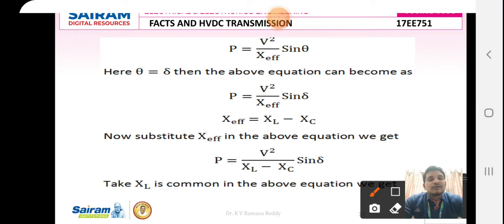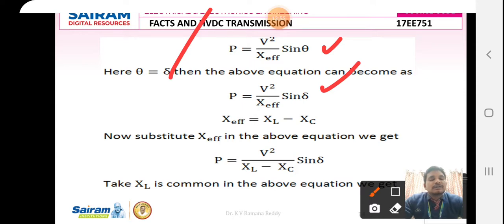Therefore, if you multiply Vm sin theta into V by effective reactance, then P is equal to V square by effective reactance into sin theta. Here, the angle of load is taken as delta. Therefore, theta is replaced with delta. If you substitute theta equal to delta in the above equation, it becomes P equal to V square by effective reactance into sin delta.